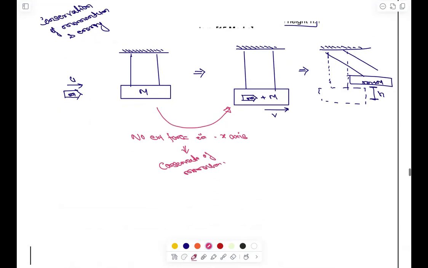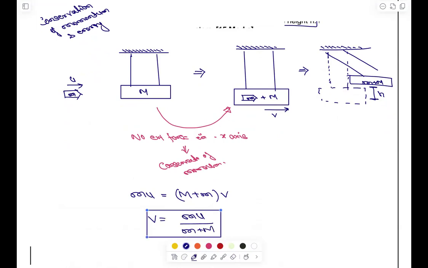From the conservation of momentum, initial momentum was mu, because it is going in one direction, so we can ignore the vector symbol and write directly. So mu, and the final will be m plus m as the mass, going with v. So from here I can say that v will be mu by m plus m. This is the first scenario.